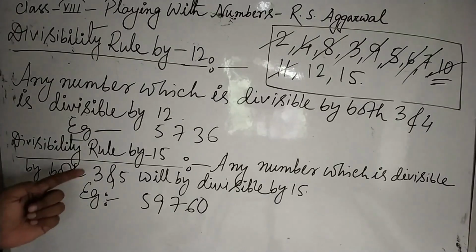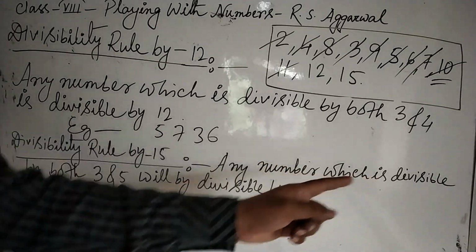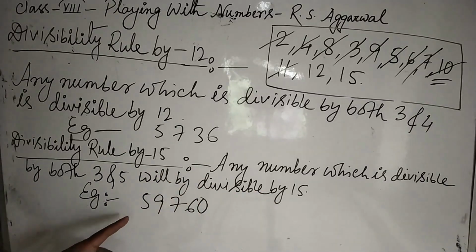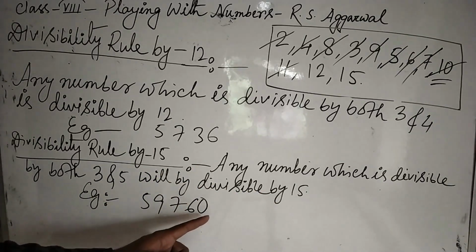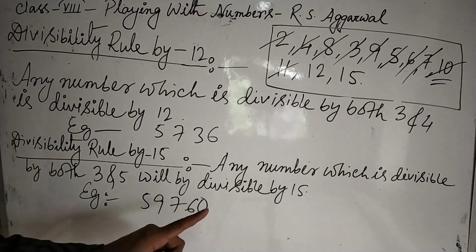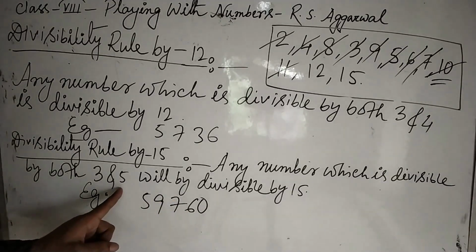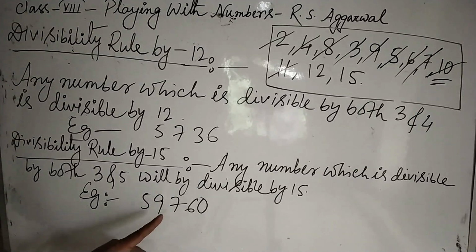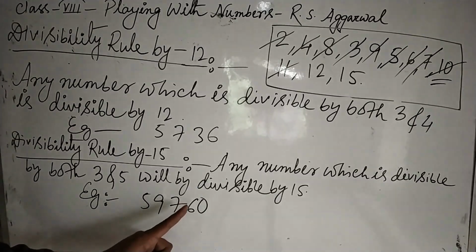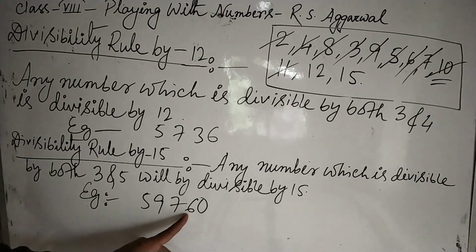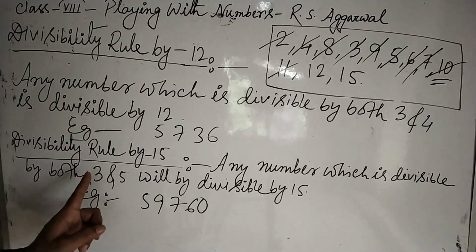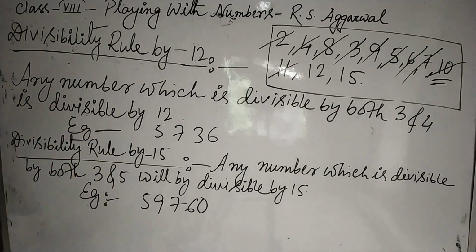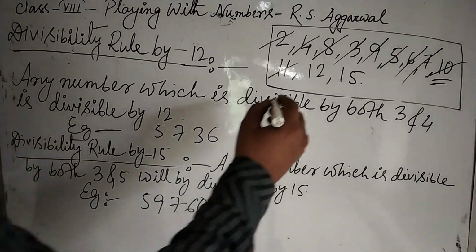Here for 15, any number which is divisible by both 3 and 5 will be divisible by 15. Example, 59760. At the end we have 0, so it will be divisible by 5, and the sum of the digits: 5 plus 9 is 14, 14 plus 7 is 21, 21 plus 6 is 27, which is divisible by 3. So the whole number will be divisible by 15. So that's all for the divisibility rules.